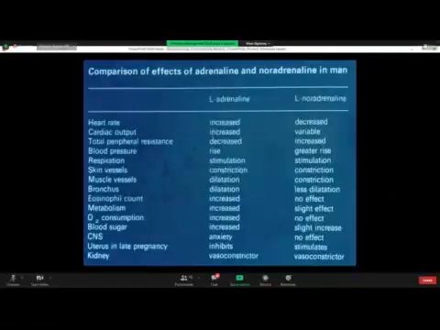Look at the effect on the central nervous system, CNS. Now, adrenaline and norepinephrine cause four A's: that is awareness, that is activity, that is wakefulness, and alertness. So norepinephrine causes alertness, wakefulness, and activity, whereas adrenaline causes anxiety.